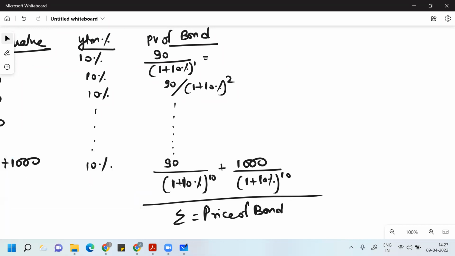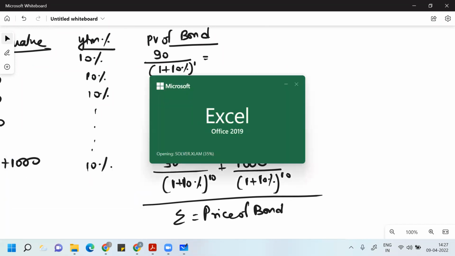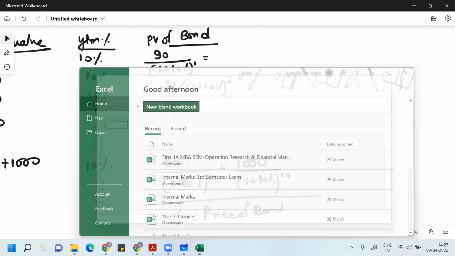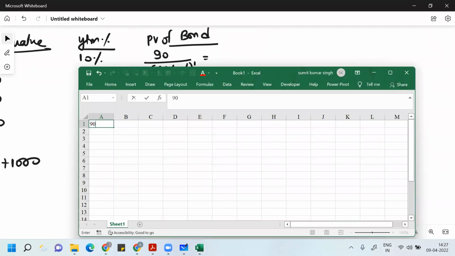Imagine I perform my calculation in Excel. You can do the same thing on a calculator. Here I write year, just to perform the calculation faster. My future cash flow is 90.